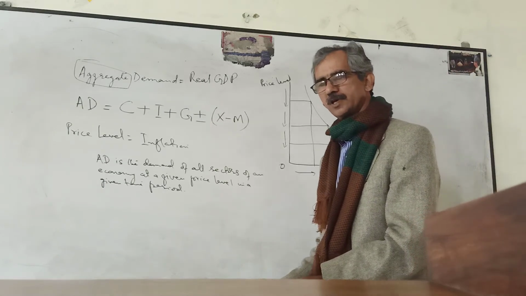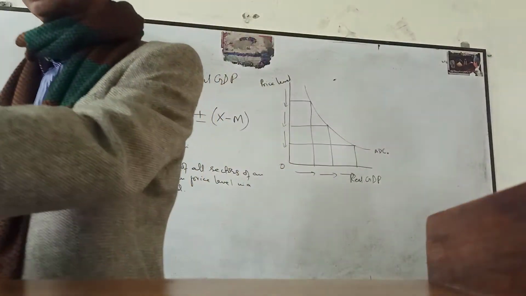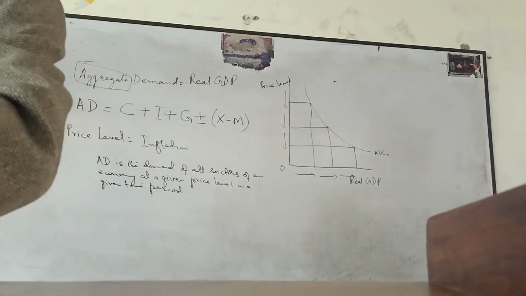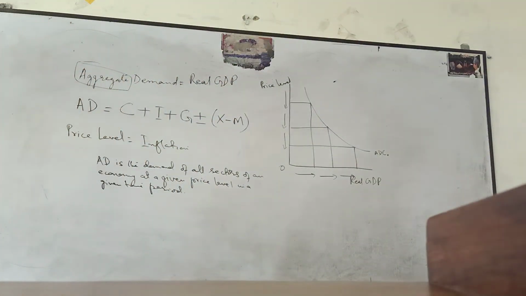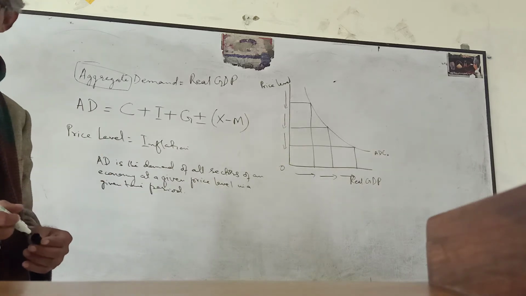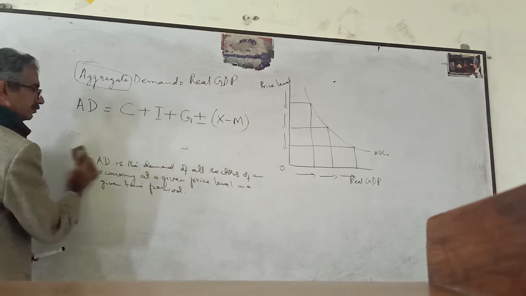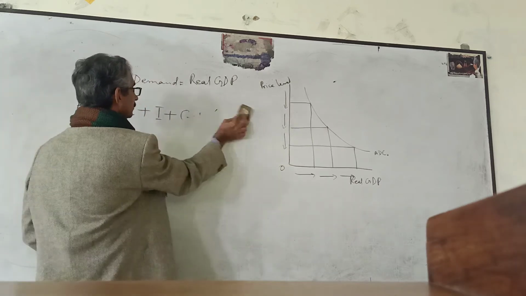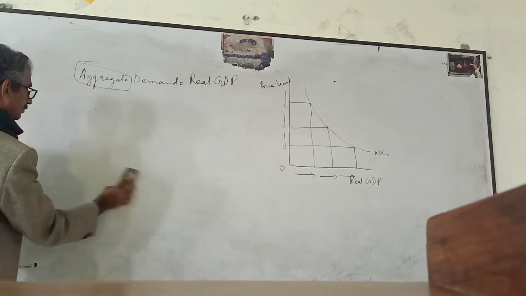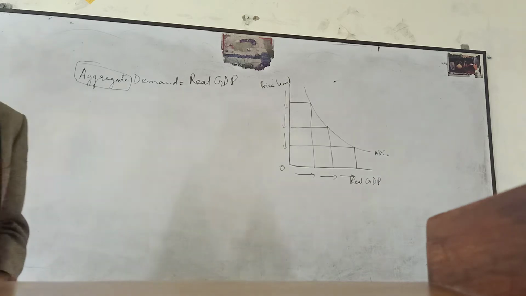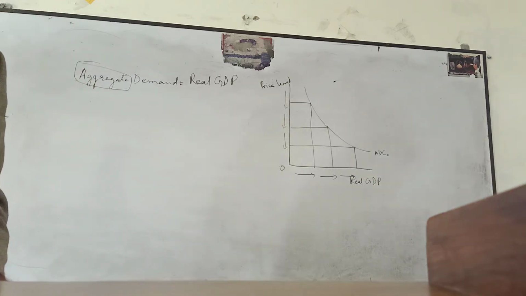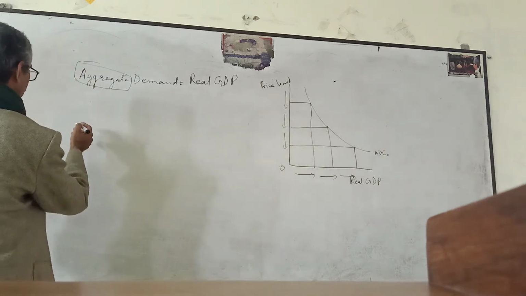What are the reasons that aggregate demand falls whenever the price level rises? What are the reasons for the aggregate demand curve being downward sloping?